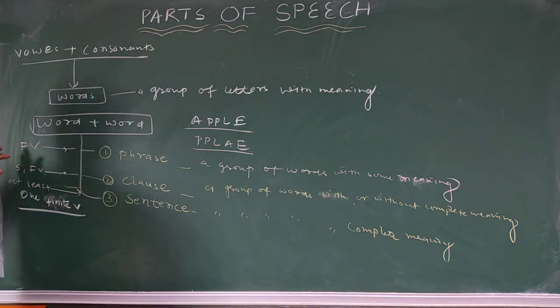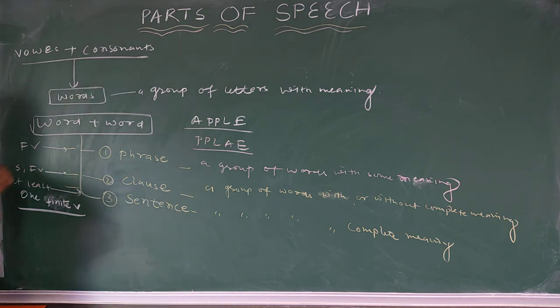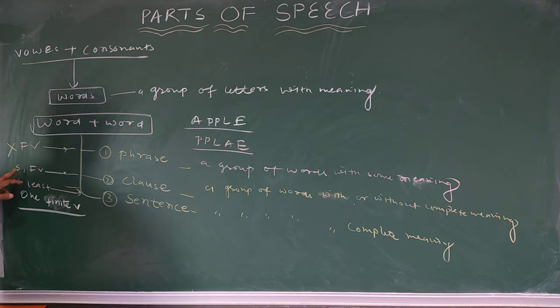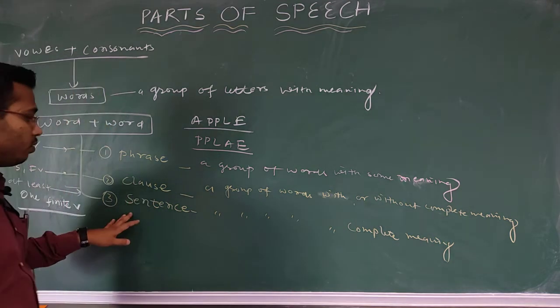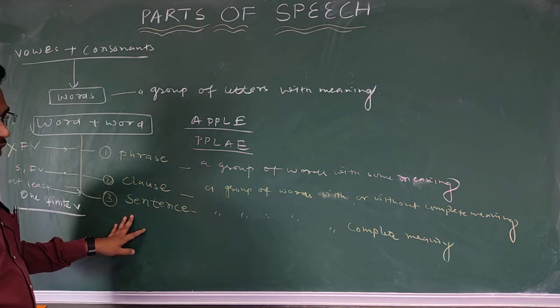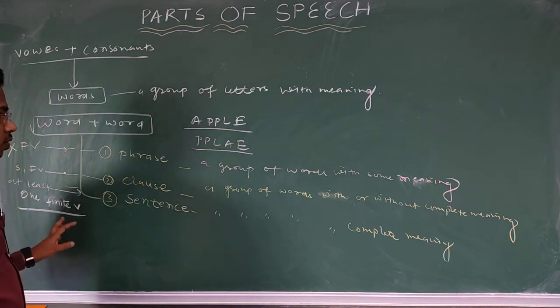So in that case we say phrase has not any finite verb, and clause has one subject and one finite verb. Sentence has at least one finite verb. It may have more than one finite verb, but at least one finite verb we see in a sentence. So these are the basic things.